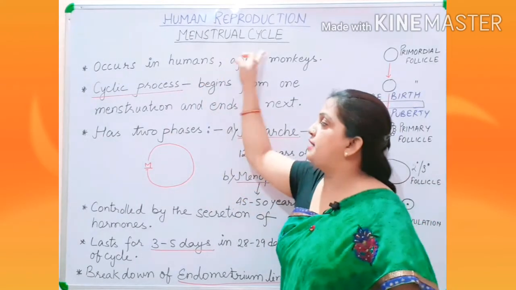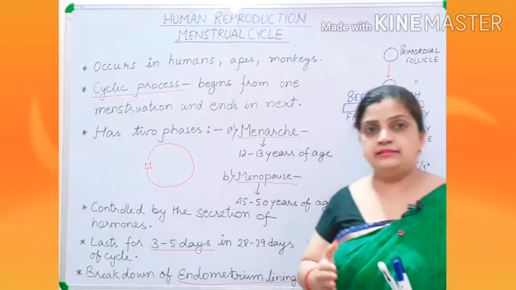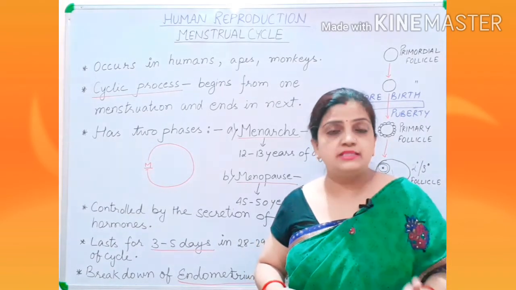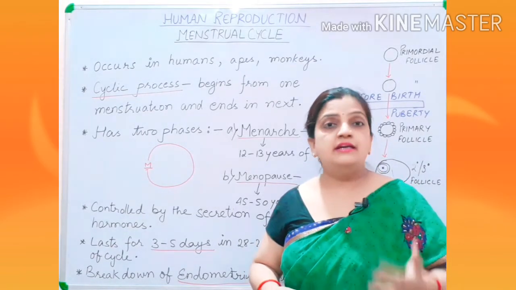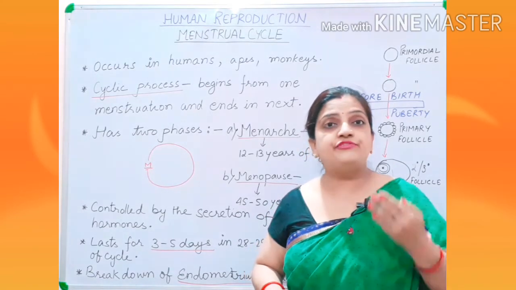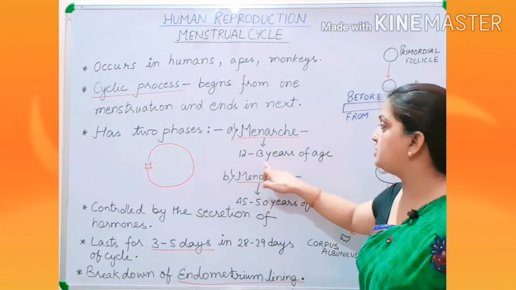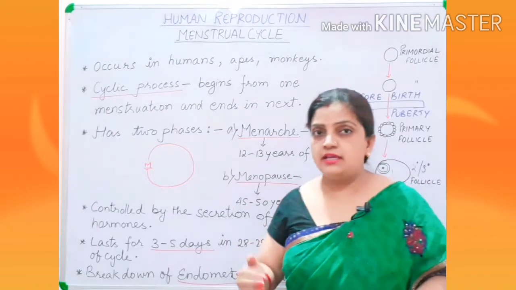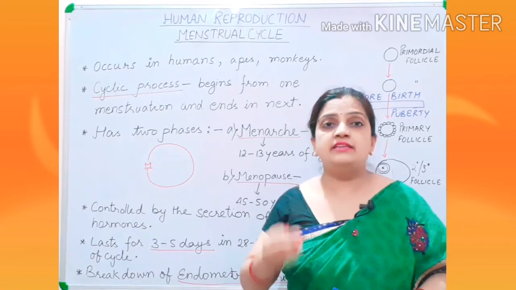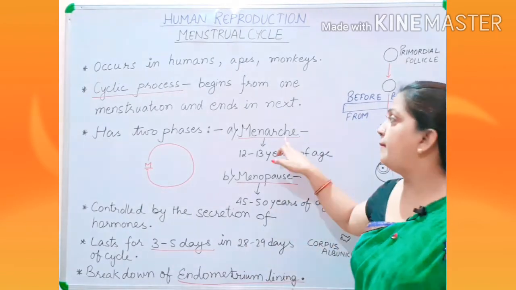Now children, this menstrual cycle has two phases, one at the beginning and the other at the end. In the beginning, as soon as puberty is attained among girls, that stage is called menarche. Menarche is the first menstrual cycle, at the age of 12 to 13 years, when girls enter into puberty and have their first menstruation. That is called menarche.